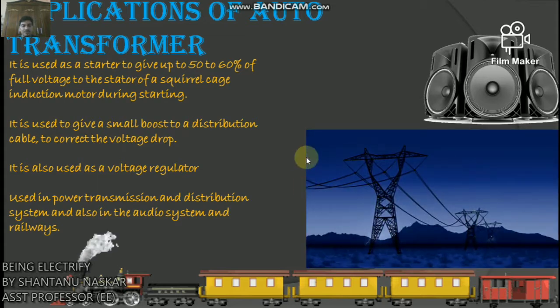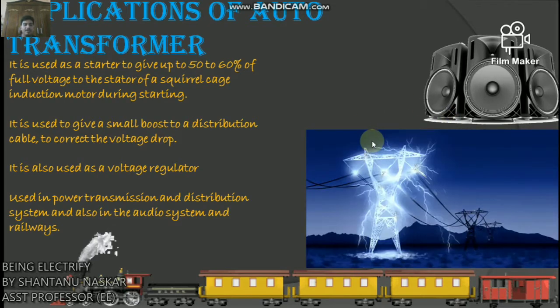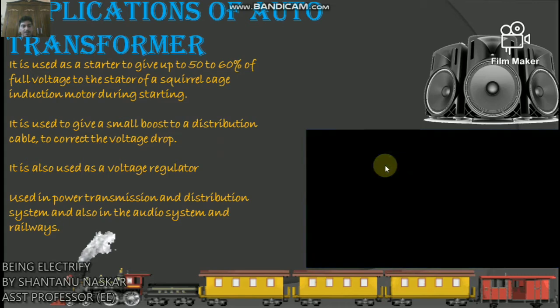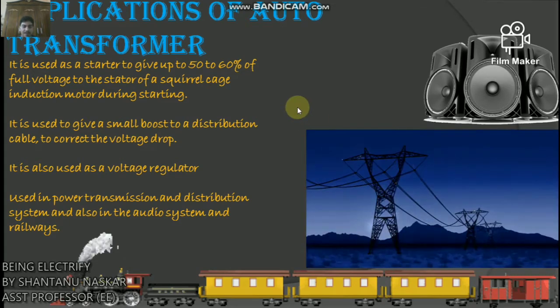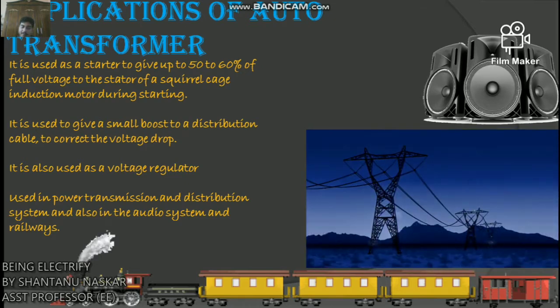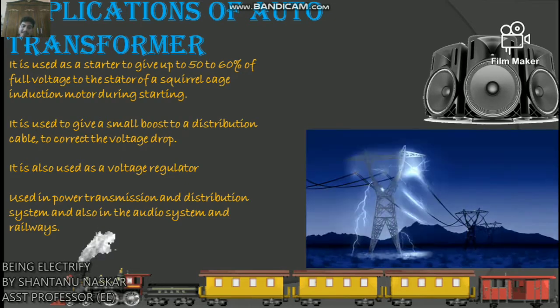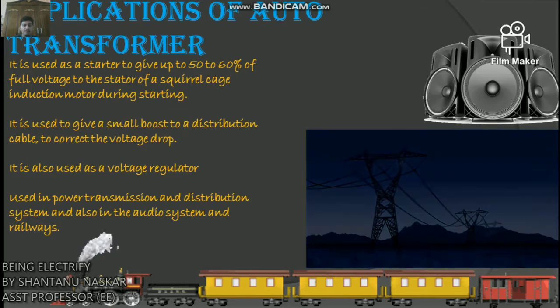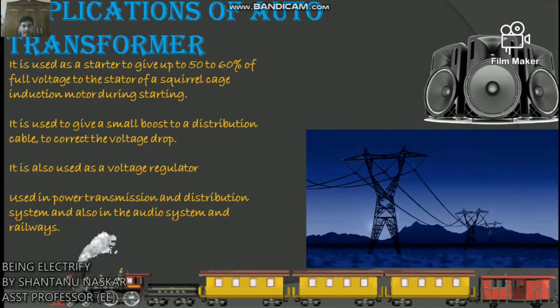It is actually used as a starter to give 50 to 60% of full load voltage to the stator of a squirrel cage induction motor during starting. So this is number one and the most common application of auto transformer. It is also used to give a small boost to a distribution cable to correct the voltage drop.